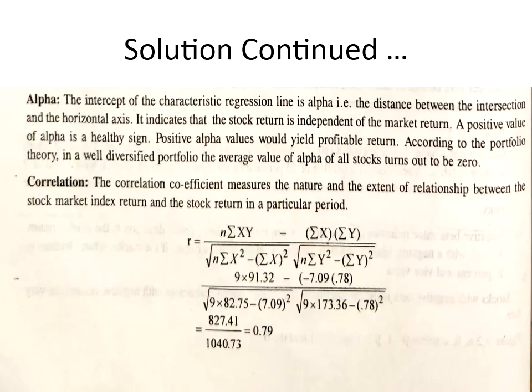Then the square of the correlation coefficient is also the coefficient of determination. Sometimes in the problem they even ask to calculate the coefficient of determination. It gives the percentage of variation in the stock's return explained by the variation in the market return.